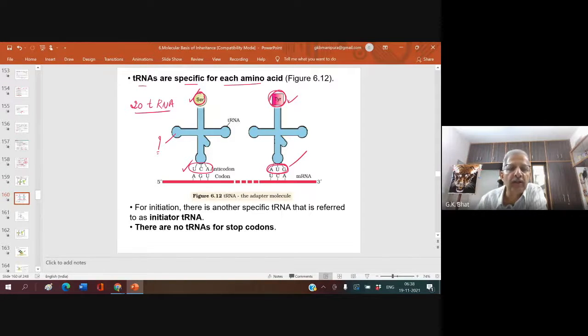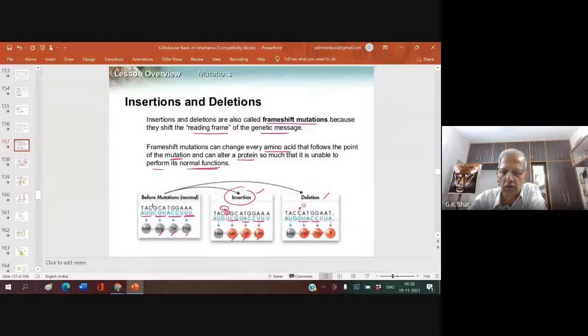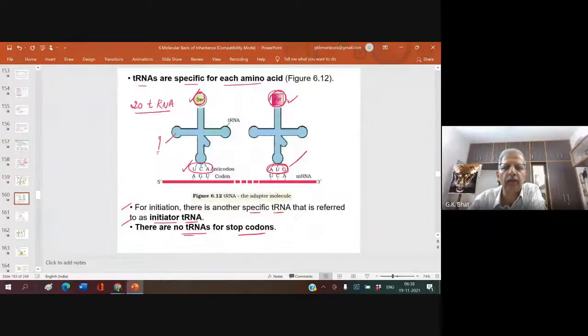Understood? So, for initiation of protein synthesis, there is another specific tRNA that is referred to as initiator tRNA. There are no tRNAs for stop codons. Whatever stop codon you have, there is no tRNA for that. Understood? Clear? Very important sentence. Are you following me? Any doubt so far? No, sir. Shall I go ahead?